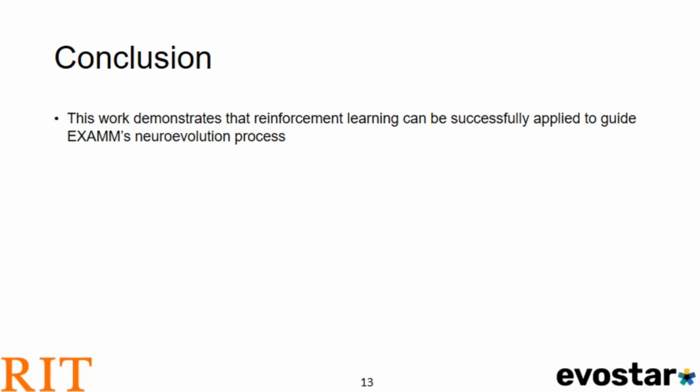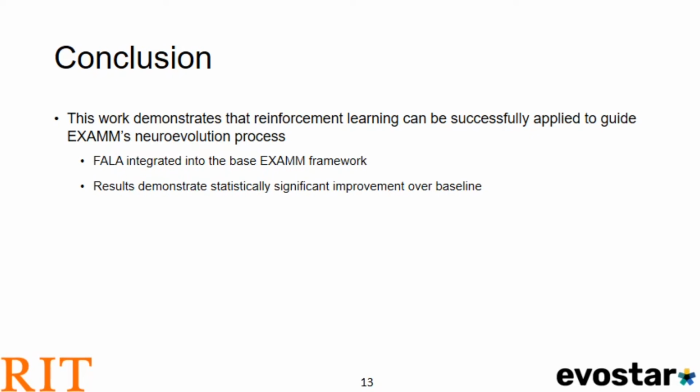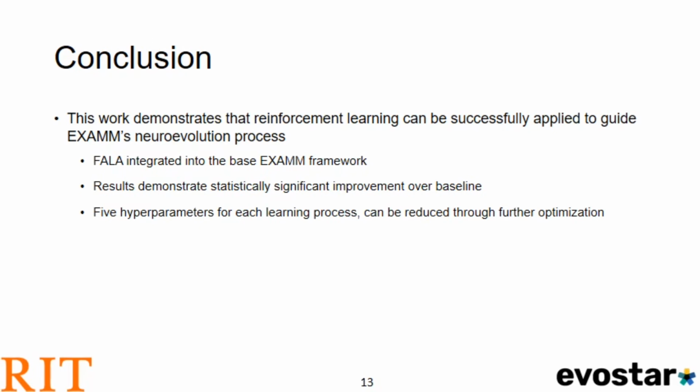To conclude, this work demonstrates that reinforcement learning can be successfully applied to guide EXAMM's neuroevolution process. Fala integrated into the base EXAMM framework with relative ease, and the results demonstrated statistically significant improvement over the baseline approach. 5 hyperparameters are required for each Fala learning process, and this can be reduced through further optimization. For mutations, the original number of hyperparameters to tune was 12, so we're demonstrating a significant reduction in how much work the programmer has to do, thereby making these types of algorithms more accessible.